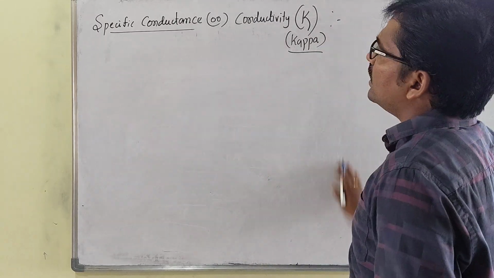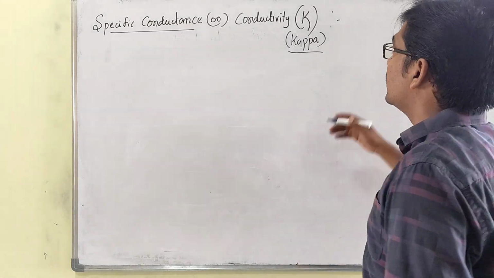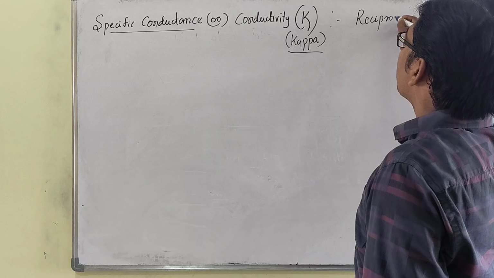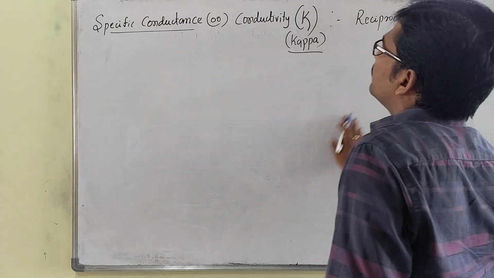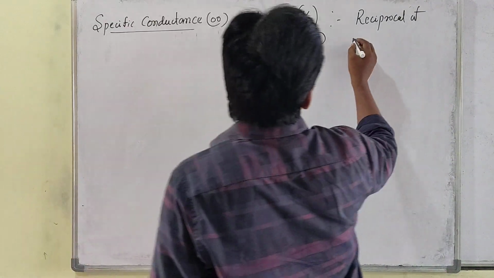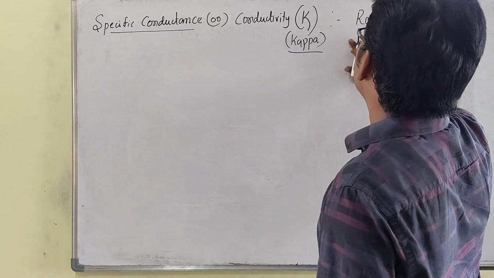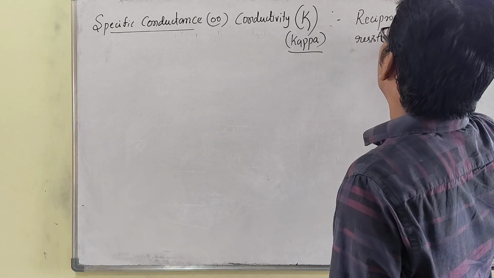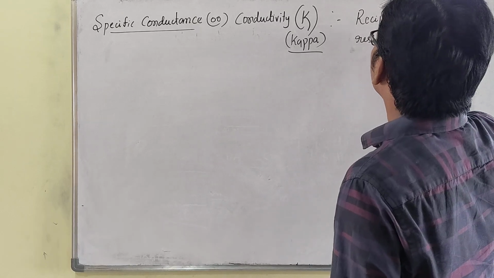Sir, what is the specific conductance? Reciprocal of resistivity, that is called.